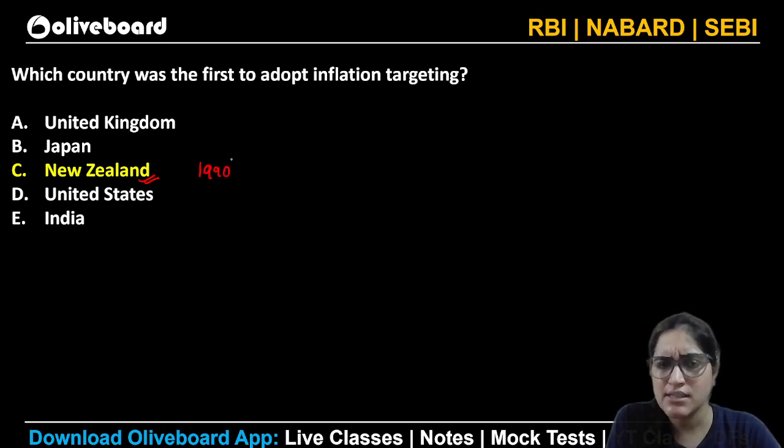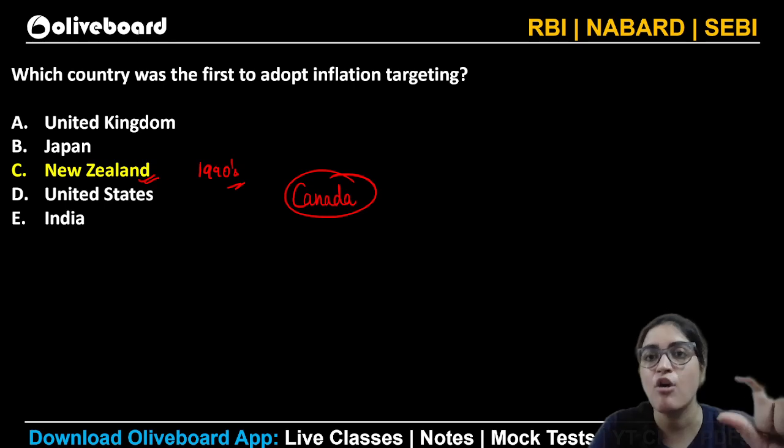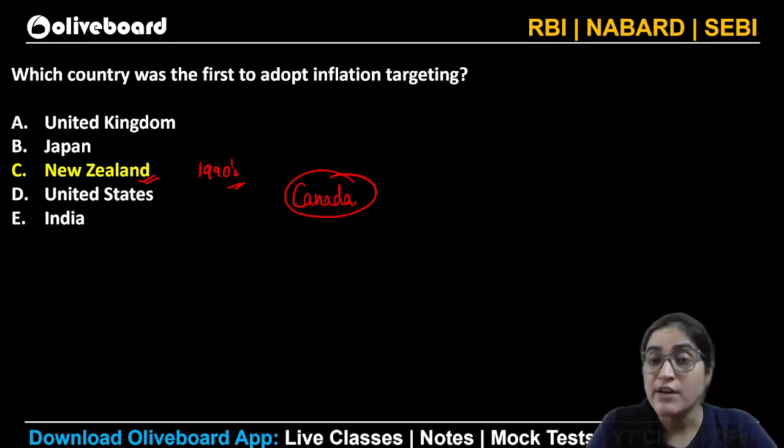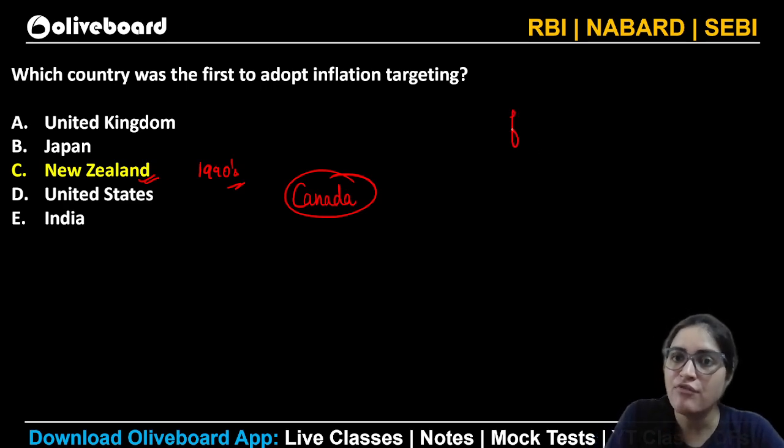Somewhere around the 1990s, it adopted this. And the second country to come up with this idea was Canada. In 1991 only, the second country, Canada. Just one year after, Canada also adopted a similar system of inflation targeting. If I talk about India, what kind of inflation targeting are we into? We are into flexible inflation targeting.